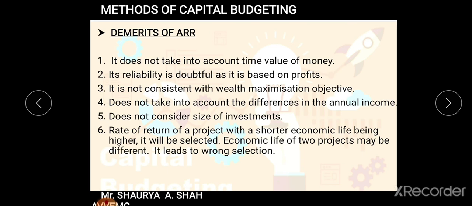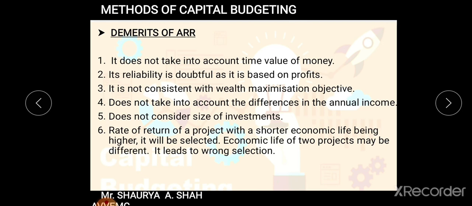Next is your demerits. What are the disadvantages or demerits of using this method? As every coin has 2 sides, this method also has some demerits. Let's see, students. The very first: it does not take into account the time value of money. In the last lecture, I gave you a brief idea of time value of money. What do you mean by that, right?